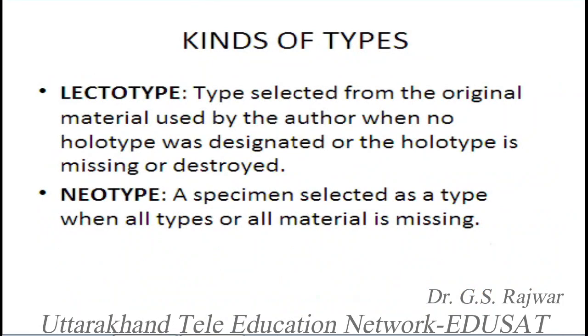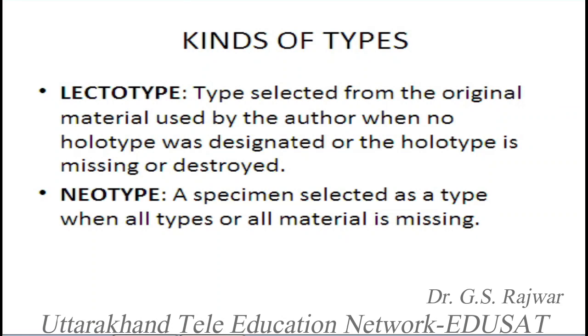But lectotype, as the name indicates, means mother material. Suppose holotype is not available, or holotype is missing or destroyed. So what happens? We come to know the original material from which the author made the holotype, and we can select the new type specimen from it, which is called the lectotype. This is a very important case. But the condition is the material should be original, on which the author worked and from which the author made the holotype. But anyway, that holotype is not available now. It is missing, or it is destroyed.